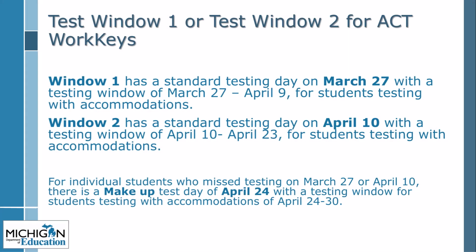ACT WorkKeys now has 2 initial test windows, and schools need to choose either Window 1 or Window 2, but not both. Window 1 has a standard testing day on March 27th, with a testing window of March 27th through April 9th, for students testing with accommodations. Window 2 has a standard testing day on April 10th, with a testing window of April 10th through April 23rd, for students testing with accommodations. For individual students who missed testing on March 27th or April 10th, there is a makeup test day of April 24th with a window for students testing with accommodations of April 24th through April 30th.